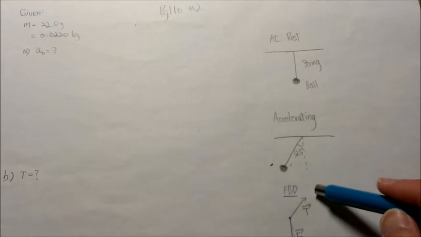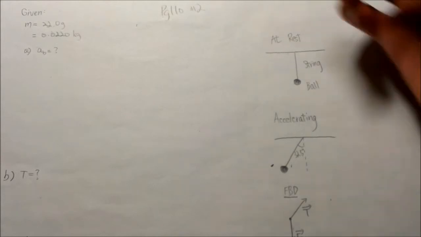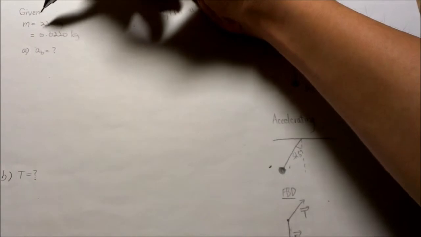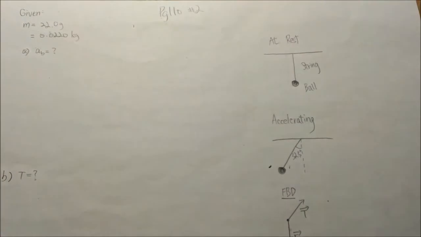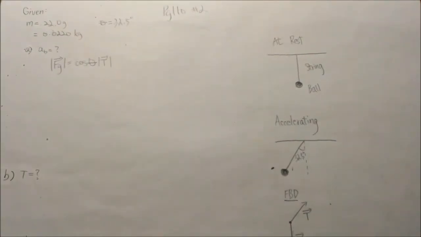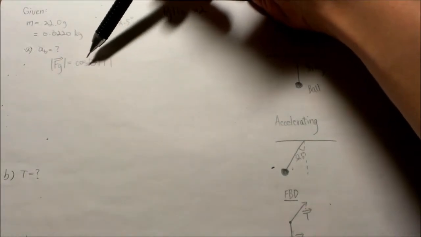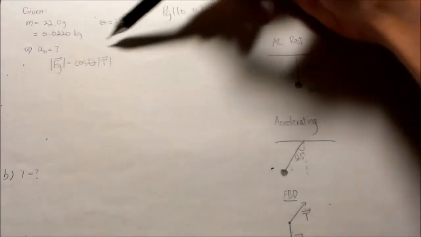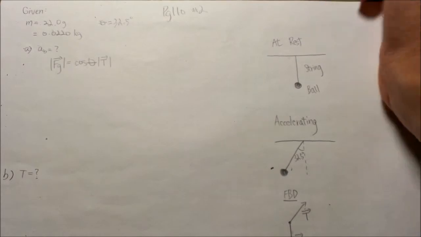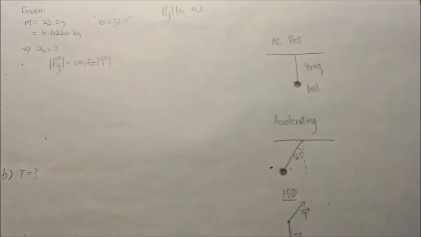And from the free body diagram, we can see that the vertical component of the tension is equal to the force of gravity. And therefore, we also know the mass of the ball, so we can calculate the force of gravity. So the first line, we can set it up like this. After we have our first line here, which basically says that the force of gravity is equal to cos theta, which is 32.5 right here, of the tension force, which is the vertical component of the tension force. And then we plug in the values and we solve for the tension.